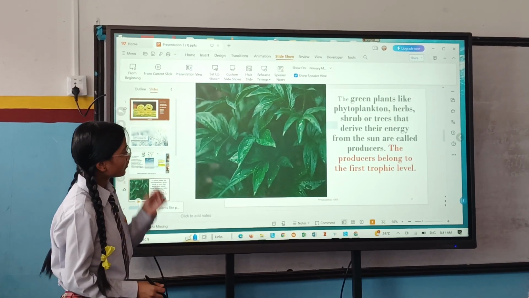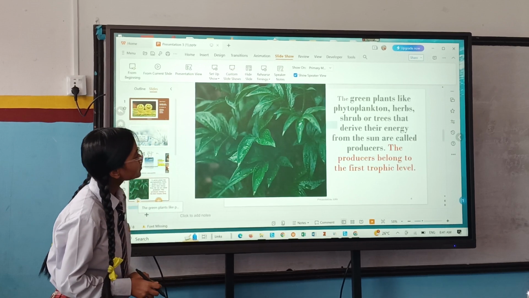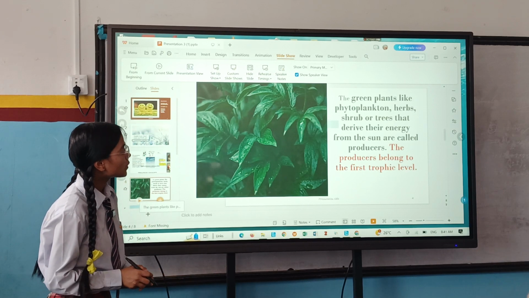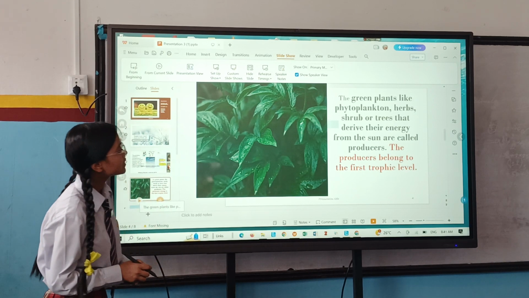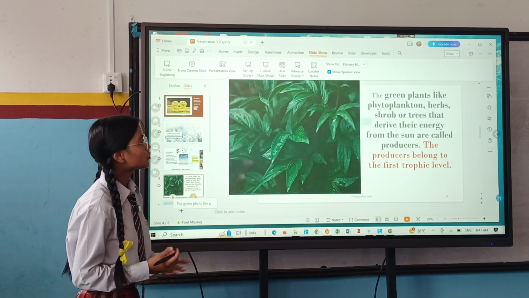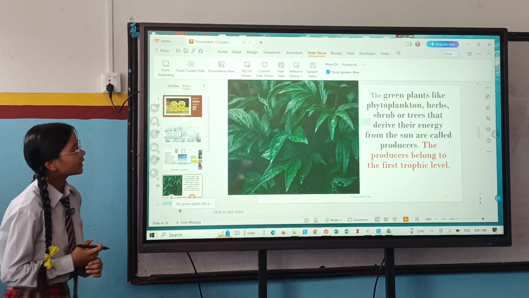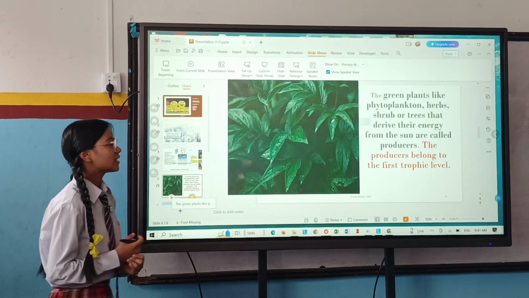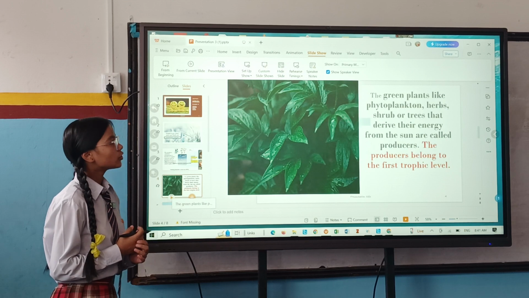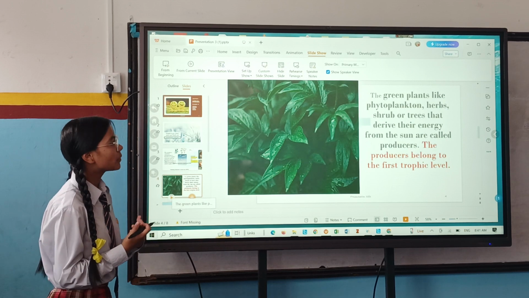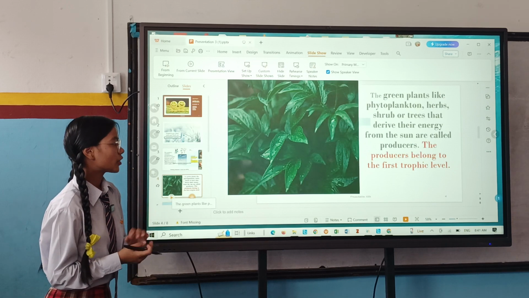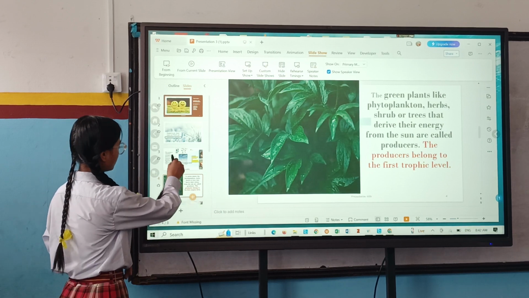And the green plants like phytoplankton, herbs, shrubs, and trees that derive energy from the sun are called producers. The producers belong to the first trophic level. That means all the green plants we see around us, from small plants to big plants, gain energy from the sun, and they are known as producers. And producers belong to first trophic level.